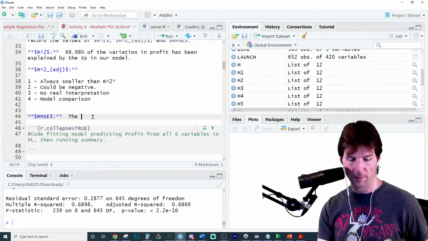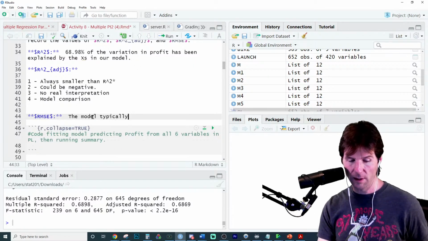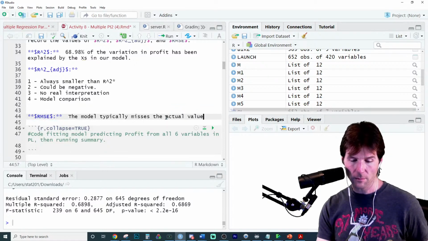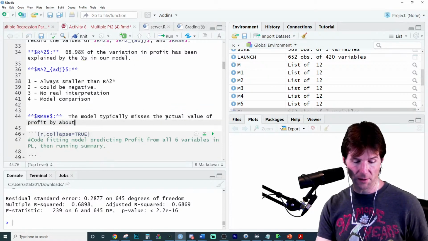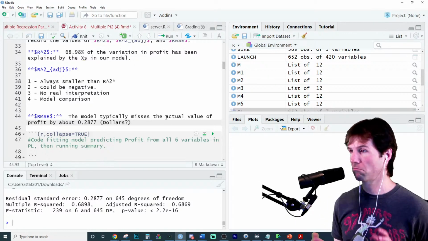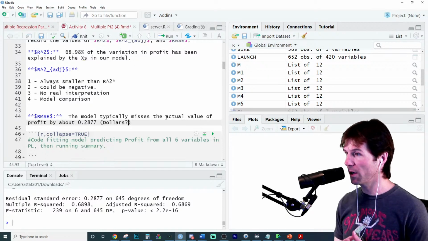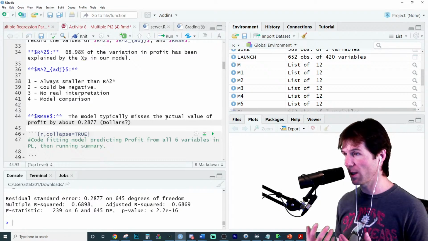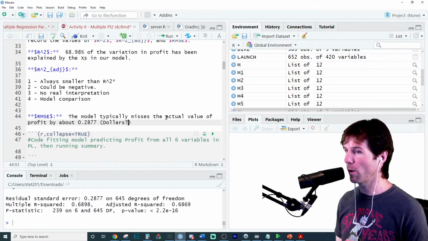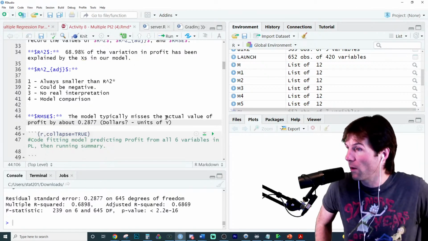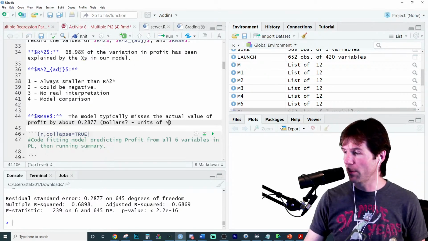Oh, I guess the model typically misses the prediction of profit, or the actual value of profit, by about $0.287, thousands of dollars. I don't know. Maybe it's like an individual product here, how much profit we'll make off of it, like on the sale of it. But the profit prediction is typically off by about this amount, whatever units of the Y is. We could put here units of Y. So when we are using the RMSE, it's in the Y units we typically miss by.